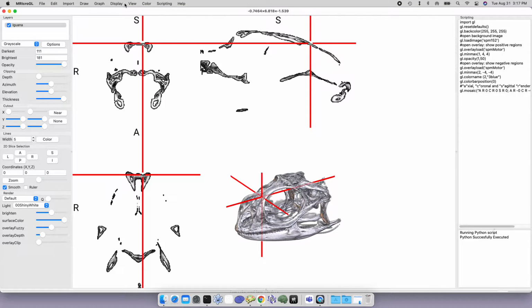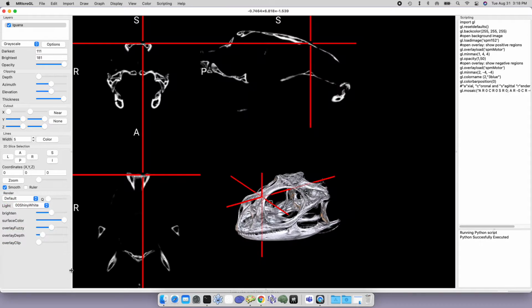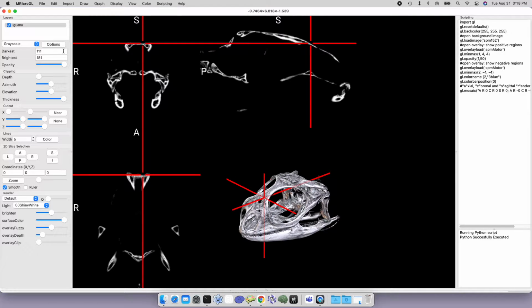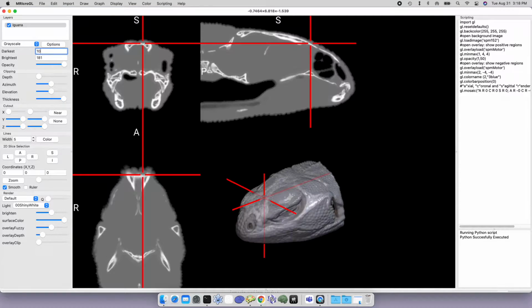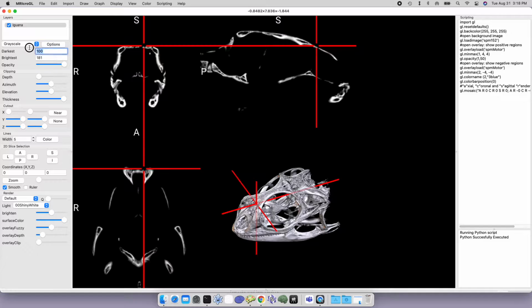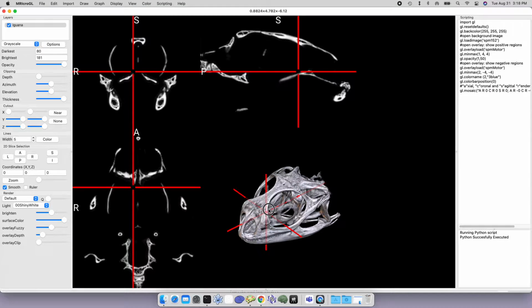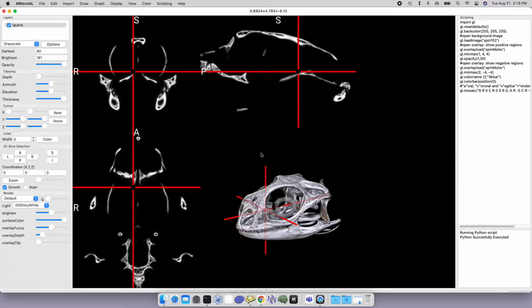And you may find that changing the background color to, let's say, black makes it a little bit easier to see some of these renderings. It's up to you if you prefer black or white or any other color, but this ability to choose the colors is a very useful feature to select out just the anatomy that you're interested in and hide the other anatomy that you aren't interested in. And so this is a nice example of how you can get high quality images from places like MorphoSource, and you can view them very easily.